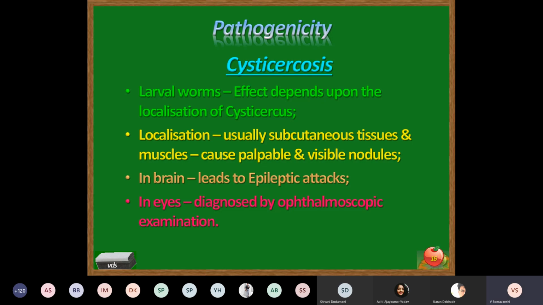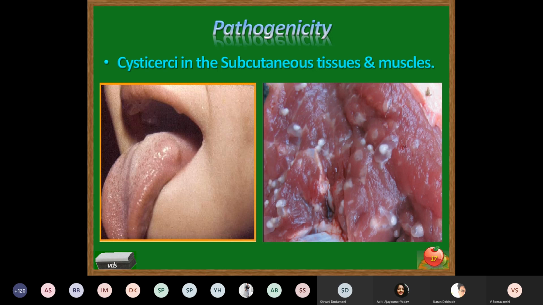It causes a palpable and visible nodule. In the brain, it leads to epileptic attacks. In the eyes, it is diagnosed by ophthalmoscopic examination. So here you can see a small adolescent where the cysticerci are present in the muscles of the tongue, a small nodular lesion.